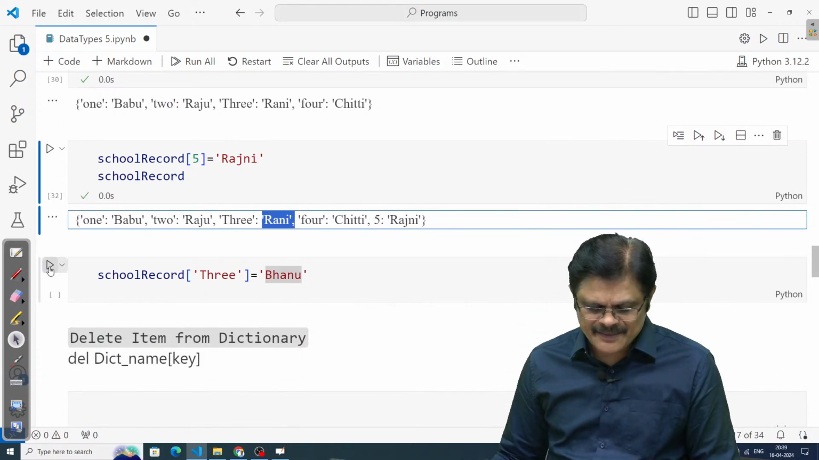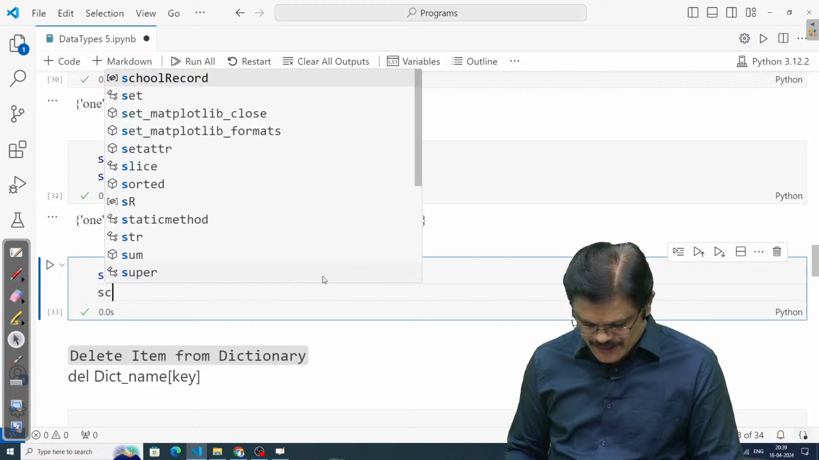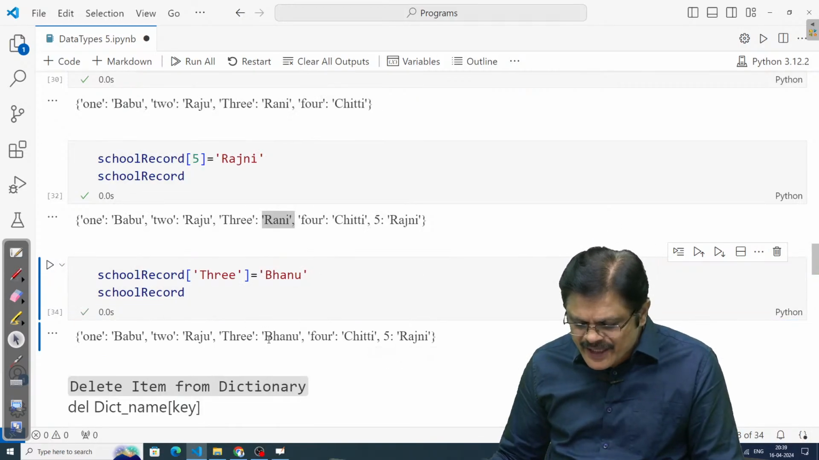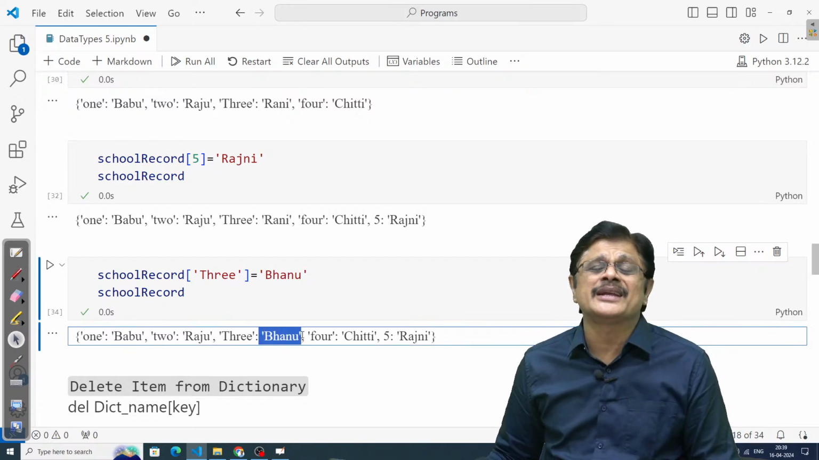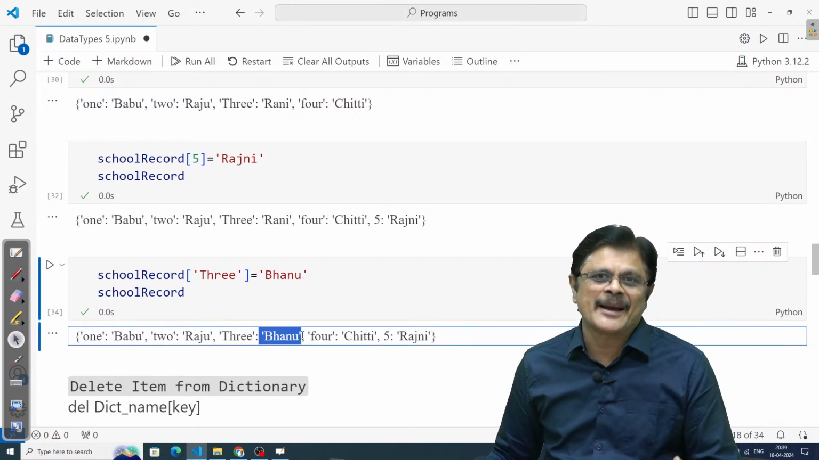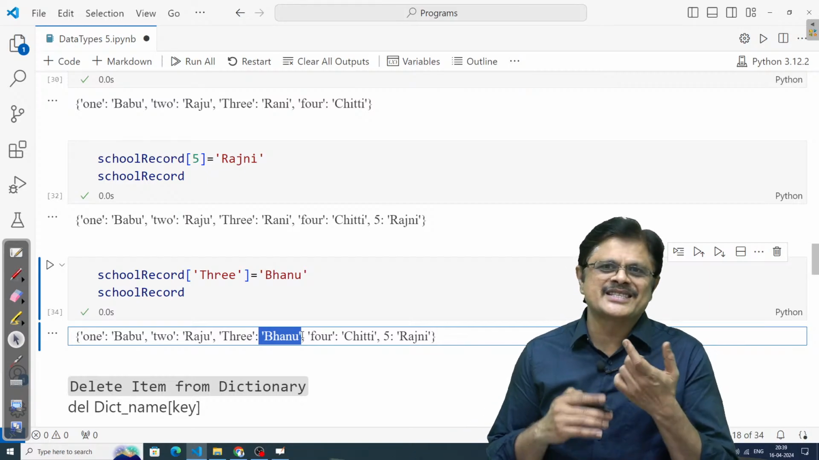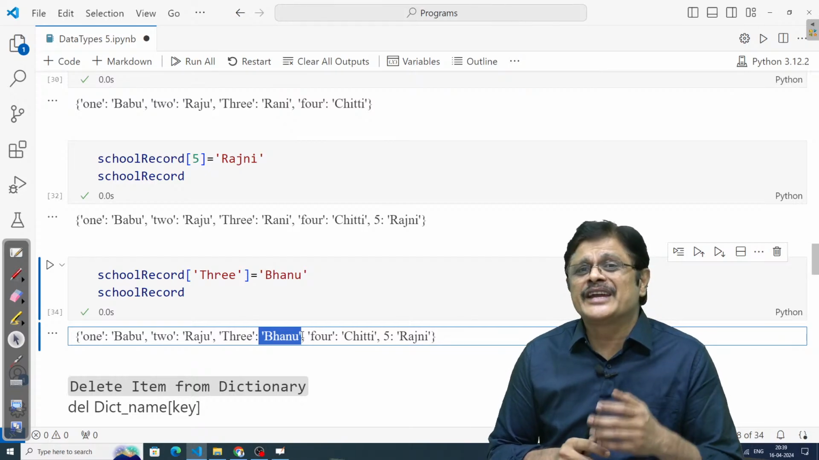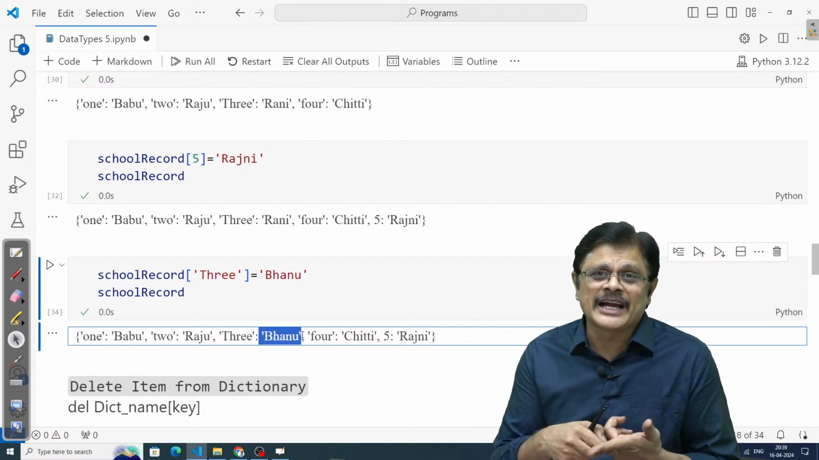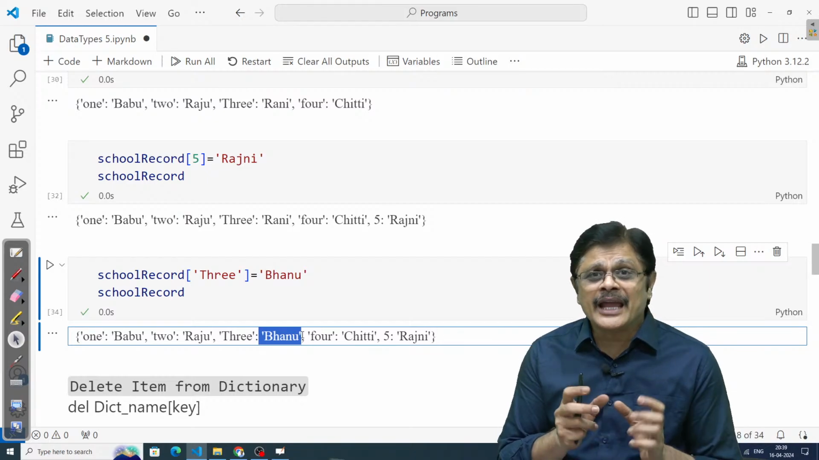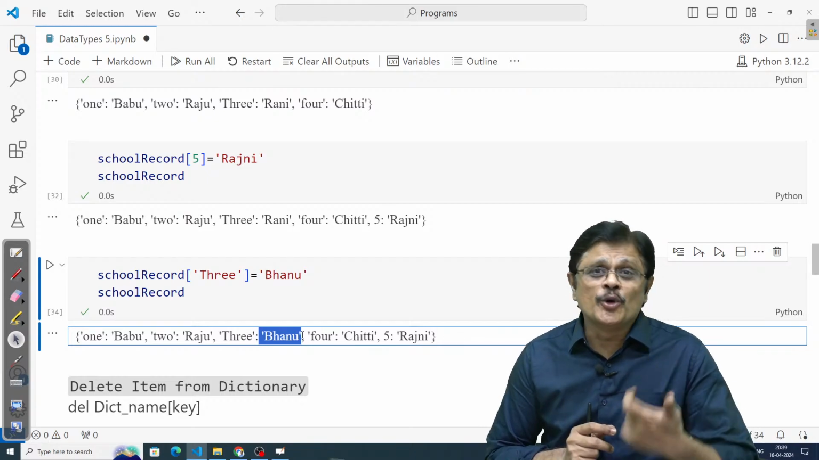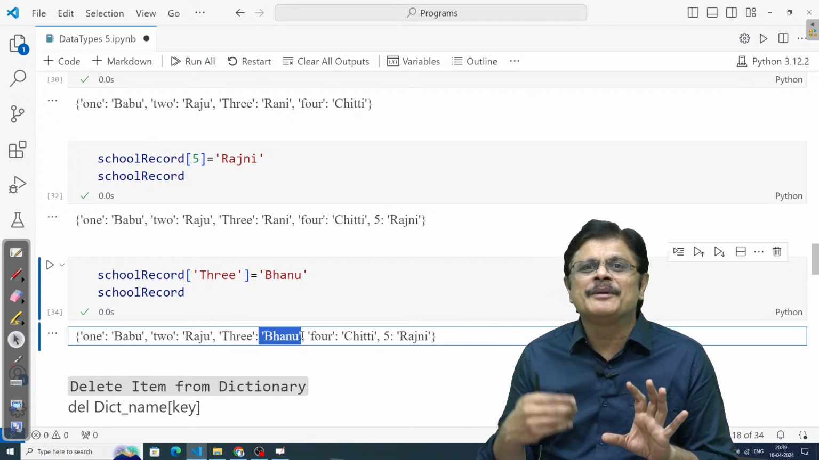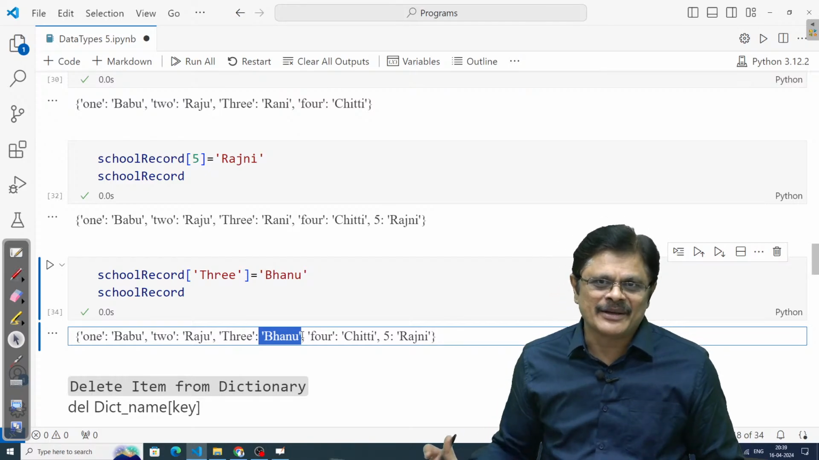Let us see what happens. Now you can just check what is the school record. What happened? You see 3 Bhanu. That is, the Rani is replaced with Bhanu. So this is what happens, my dear friends. Suppose that key is not present, the key value pair is added to your dictionary. If the key is already there, which means this is a duplicate key, and you are trying to insert a key value pair with it, the key will remain the same and the value will be replaced by the new value. Updation will happen. Is that clear?